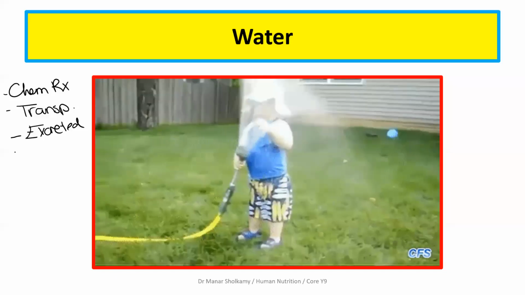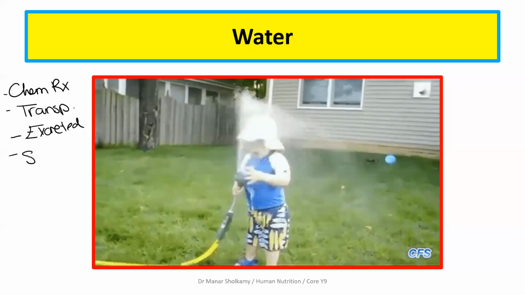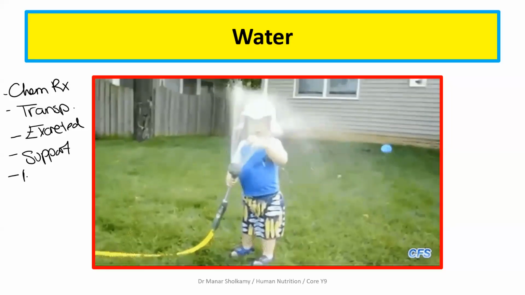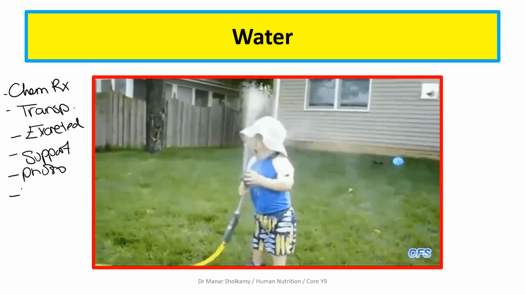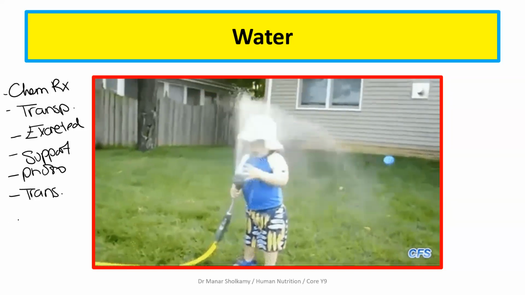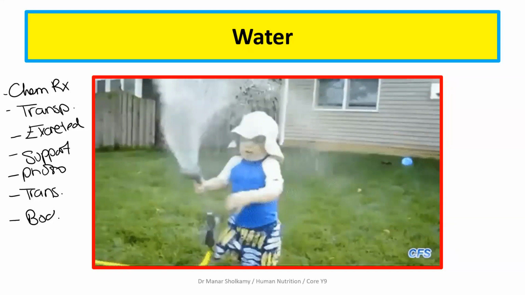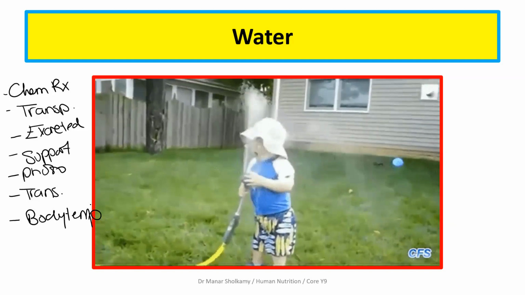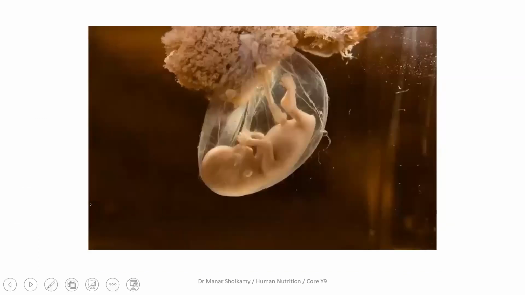Water is very important in plants because it provides plants with support. It is needed by plants for photosynthesis and in transpiration. We need it as animals in order to control our body temperature. Water has a lot of uses. Okay, water is very important. Don't ignore it. What is this picture?